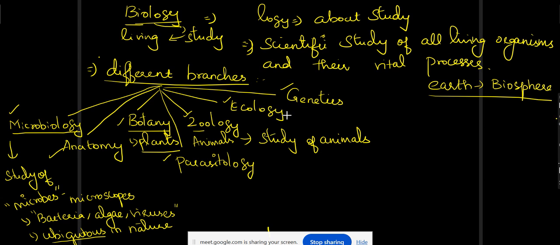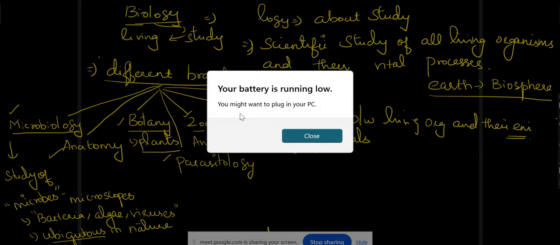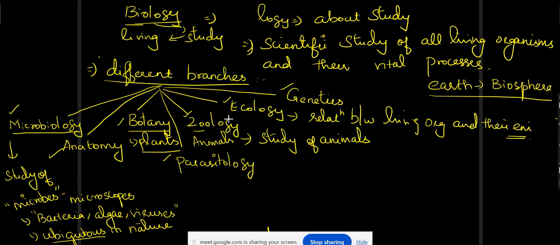And what is ecology? It is the relationship between living organisms and their environment, the environment in which the living organisms are present. The term eco means environment.